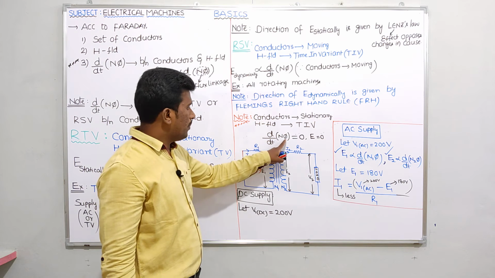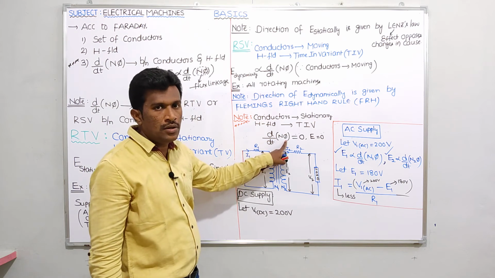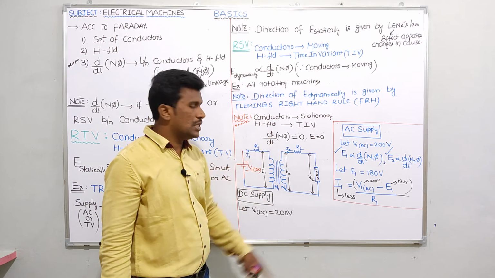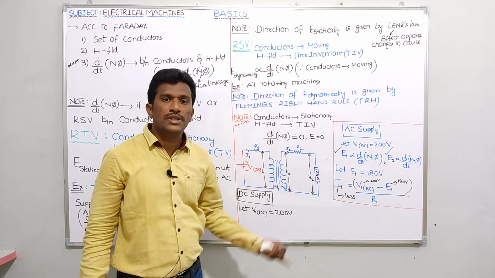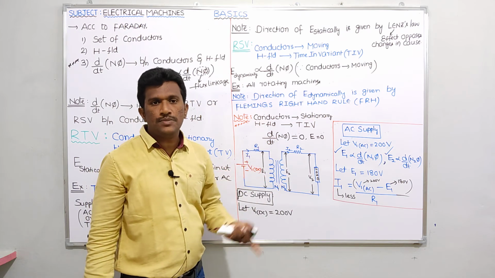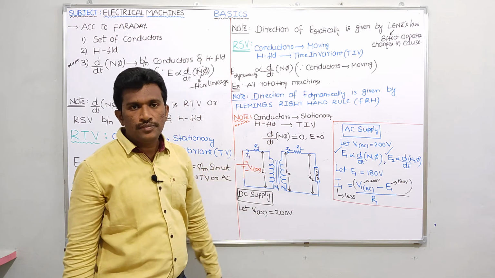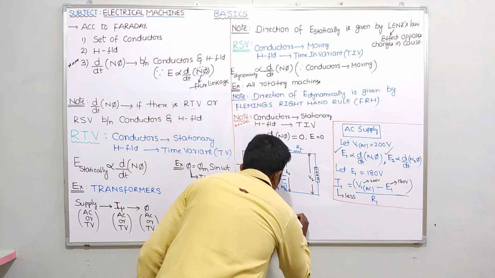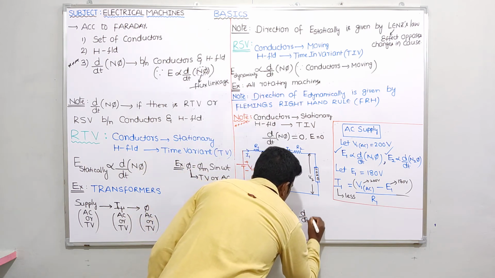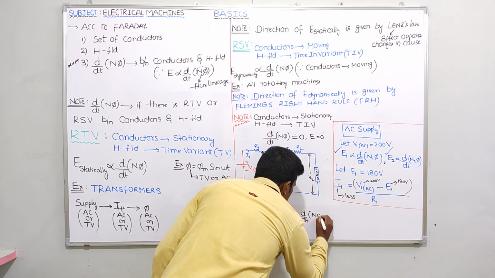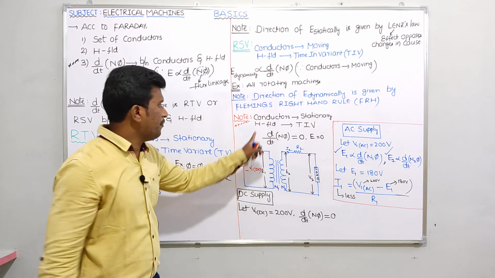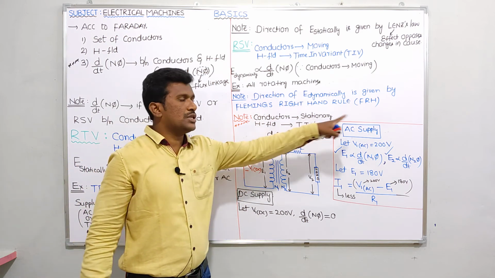Whenever the flux is time invariant, and the conductors are stationary, will rate of change of flux linkage be there or not? Obviously not possible. So d by dt of N1 into phi, the rate of change of flux linkage, will be absent, since the magnetic field is time invariant and conductors are stationary.